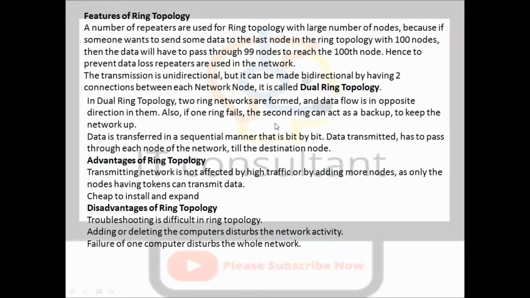Let's see the features of ring topology. Here are also the advantages, purpose, and benefits of this topology, which you can easily learn. The disadvantages you can read properly too. There is no problem with that. If I read it all here, we would have to take more time.